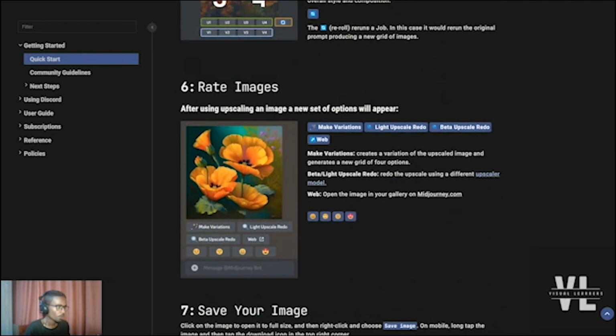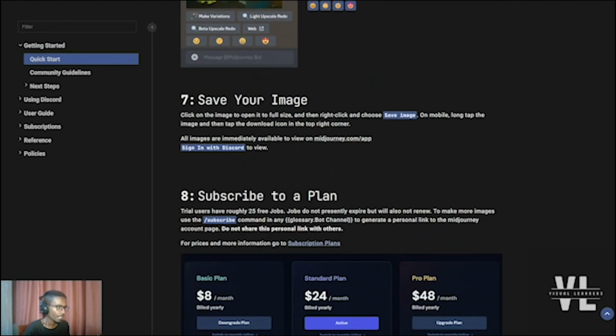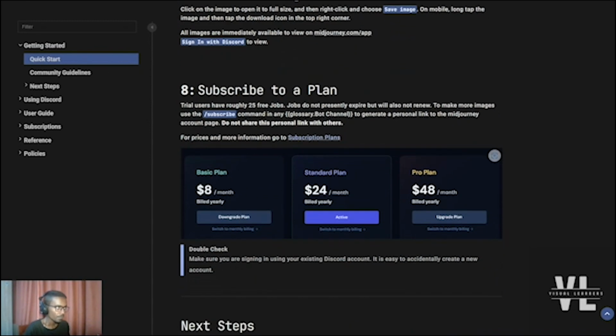You can also rate the images, and after upscaling, you can also make some additional variations. And finally, you can save the image to your local machine, and you can subscribe to a plan. There are 3 options: the basic plan, the standard plan, and the pro plan.